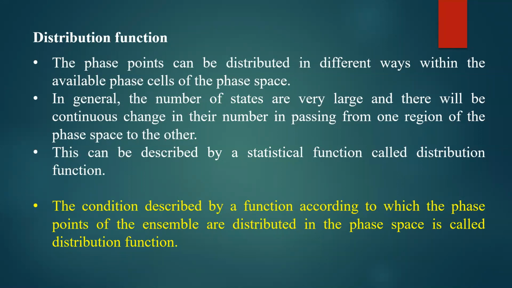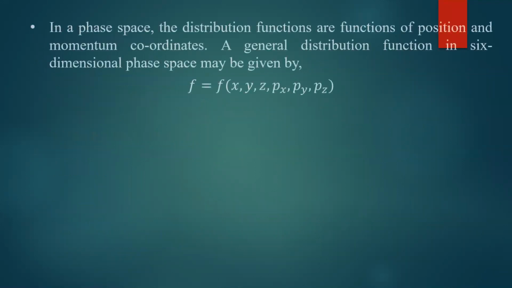First we will try to understand this distribution function properly. What do you mean by phase space? Phase space is a coordinate system having position and momentum coordinates. The distribution functions are functions of position and momentum coordinates. A general distribution function in a 6-dimensional phase space may be given by a function of the position coordinates x, y, z and the momentum coordinates px, py, pz.